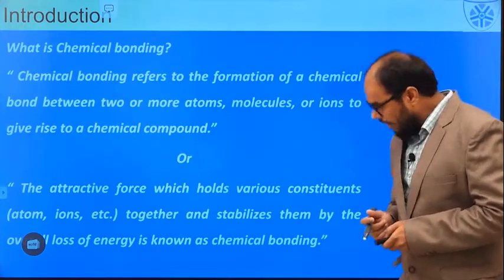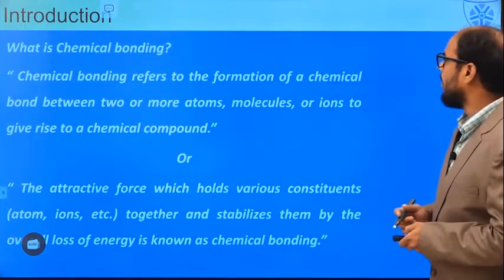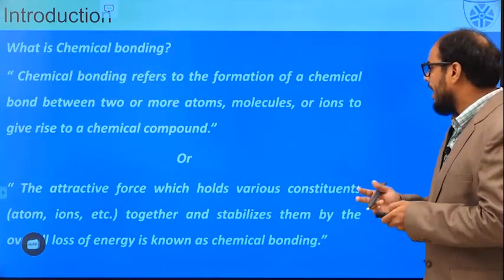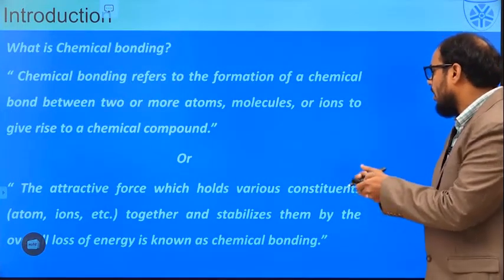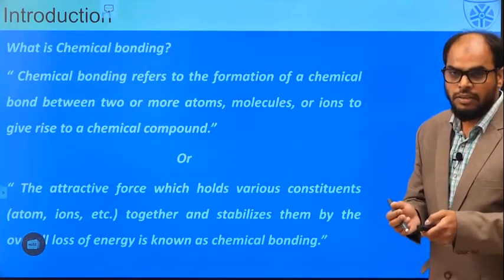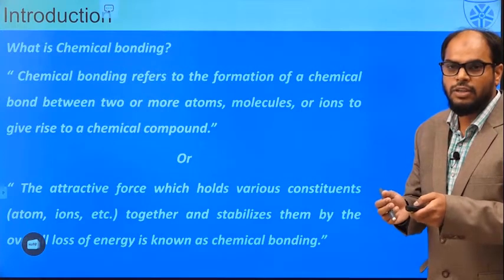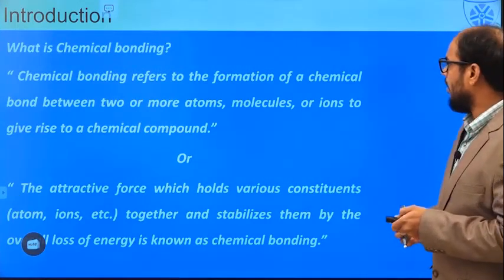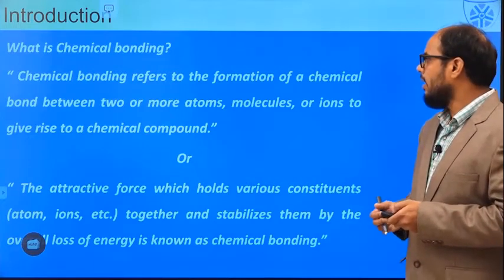So what is this chemical bonding? It refers to the formation of a chemical bond between two entities, where the attractive forces hold the constituents and they stabilize with the loss of energy. Whenever we try to make a bond, definitely there should be some loss of energy. With this, we will try to understand the basic chemical bonding.